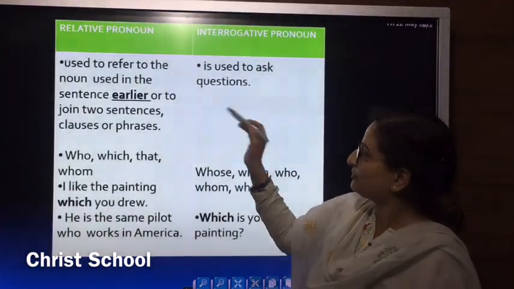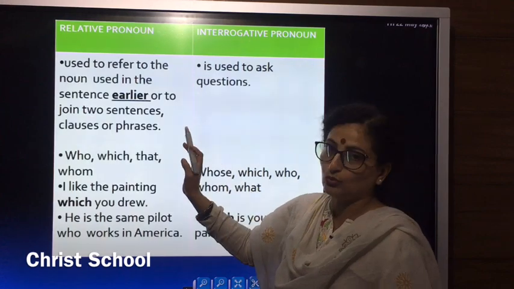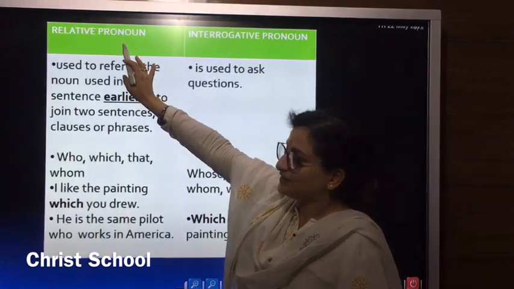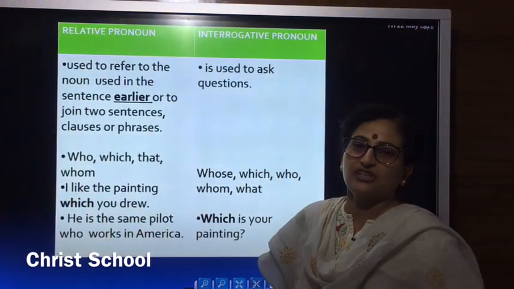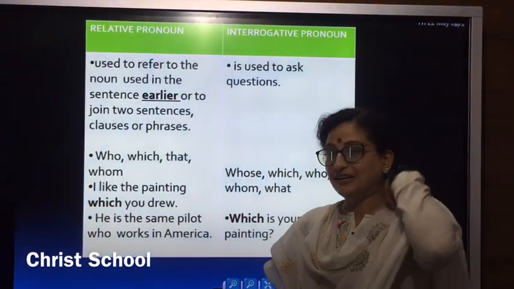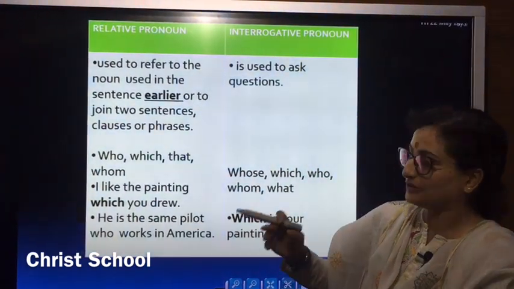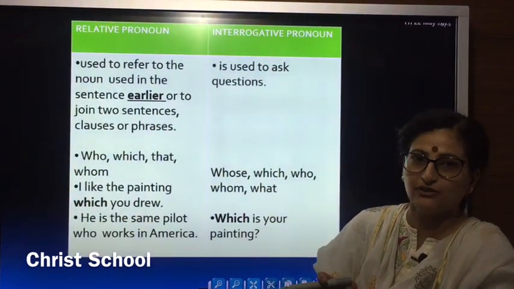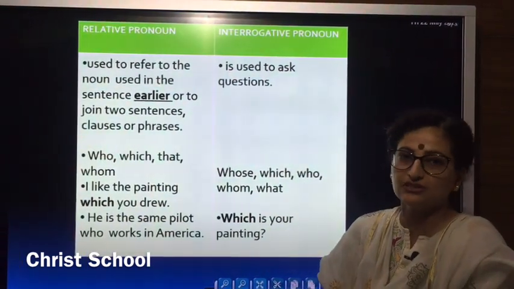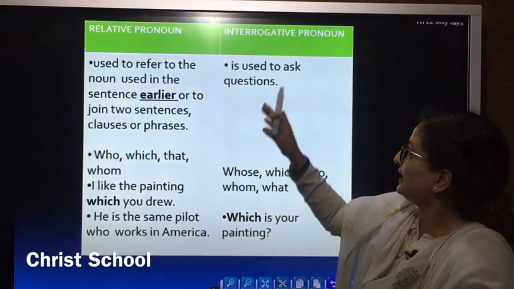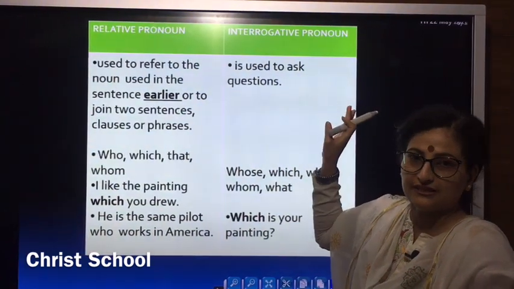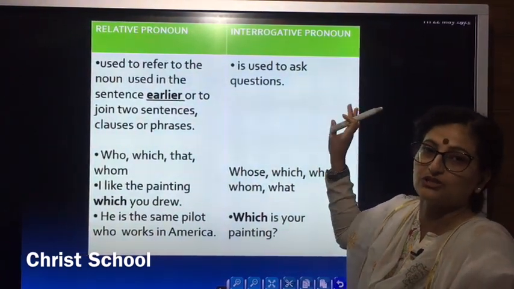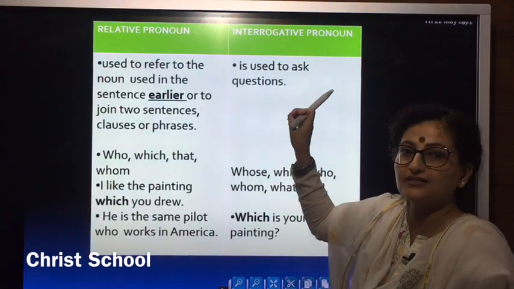So how to differentiate between the two? These relative pronouns, as the name suggests, always relate or refer to the noun which has already been used in the sentence, whereas interrogative pronouns are used to ask a question.